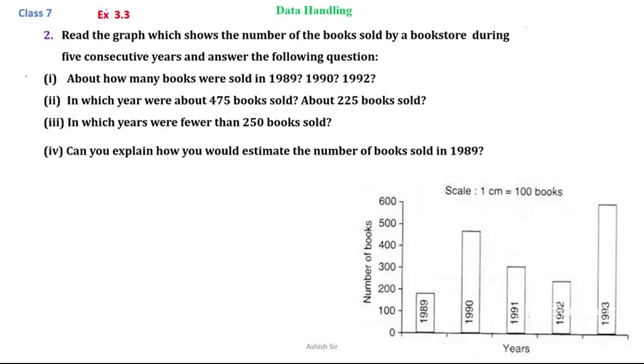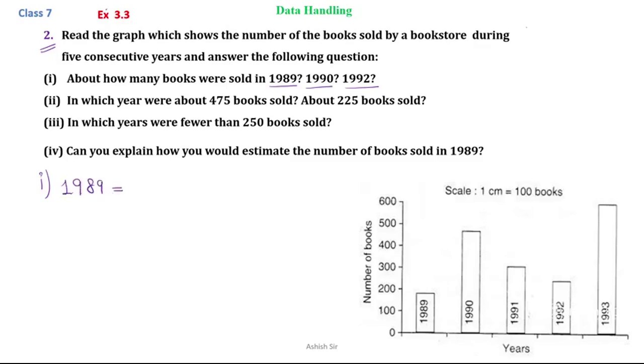Exercise 3.3, question number 2. Read the graph which shows the number of books sold by a bookstore during 5 consecutive years and answer the following questions. So the first question says: about how many books were sold in 1989, 1990 and 1992. To answer the first one, we write the number of books from the graph.